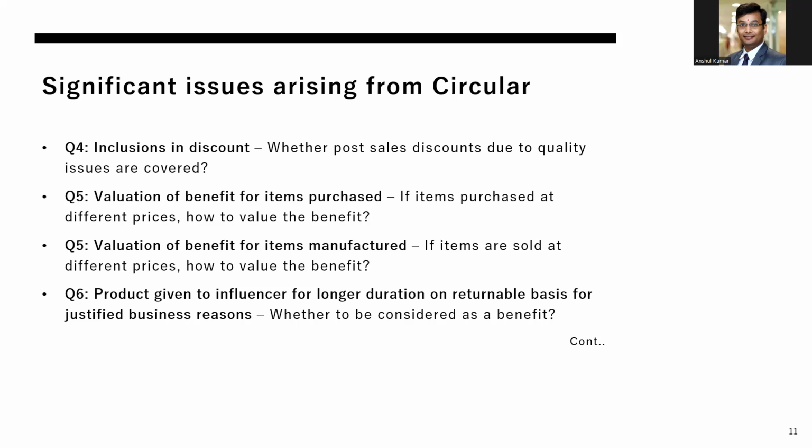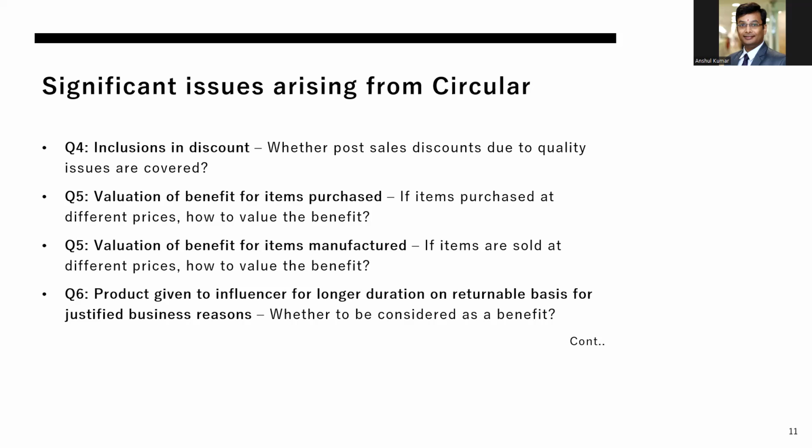Similarly, in terms of items manufactured and items purchased, as Ashutosh sir mentioned, this is very difficult for a company which is selling. It may happen that during a period of time, the same item is sold for different prices to different people. And at that point of time, the endeavor of the income tax authority will always be to pick up the highest sale price as the benefit provided whenever it is provided free of cost to someone. Whereas for the deductor, it will be difficult to identify which item cost what amount.